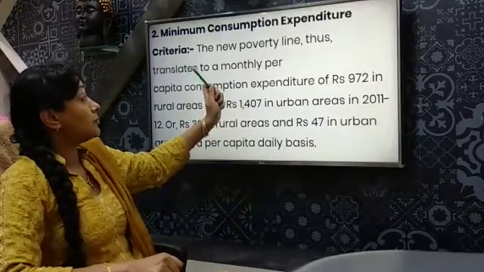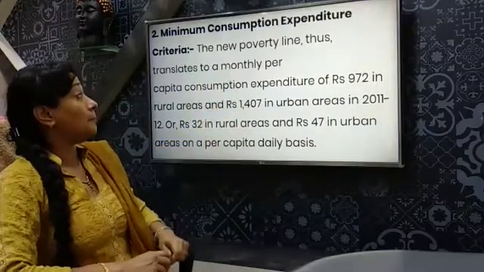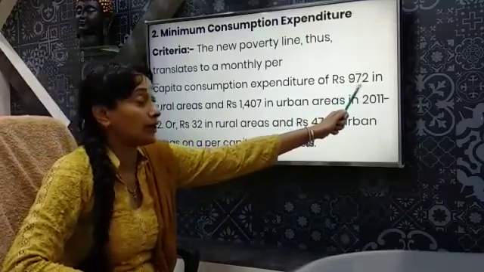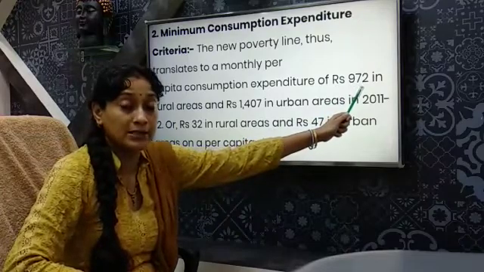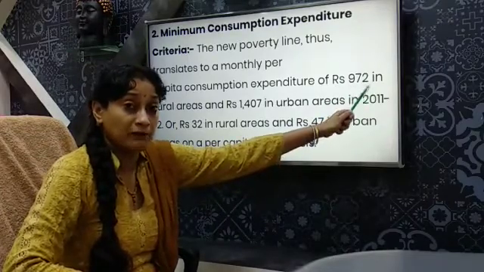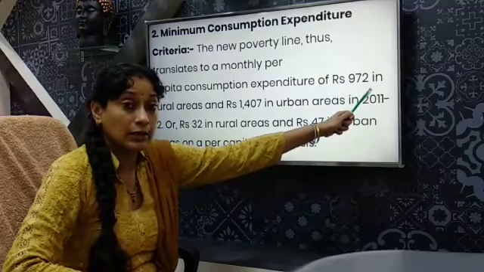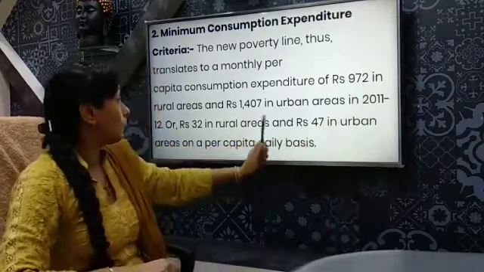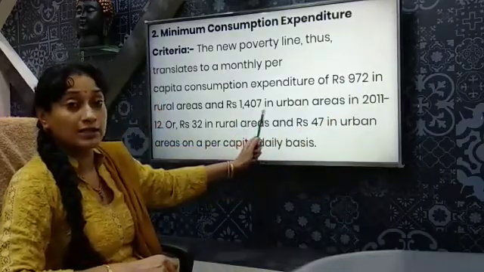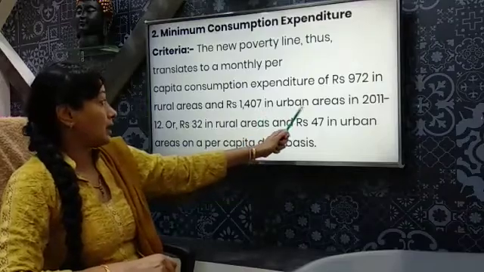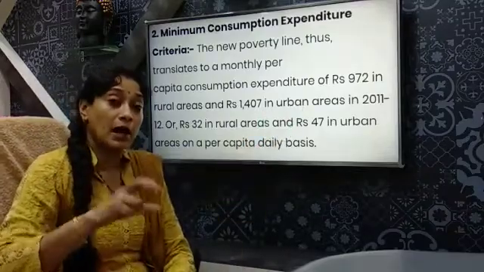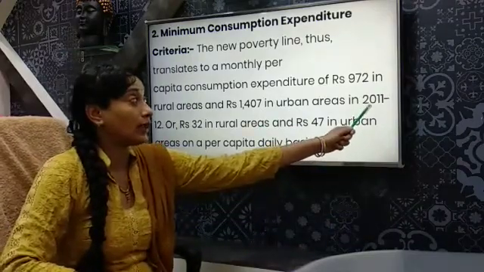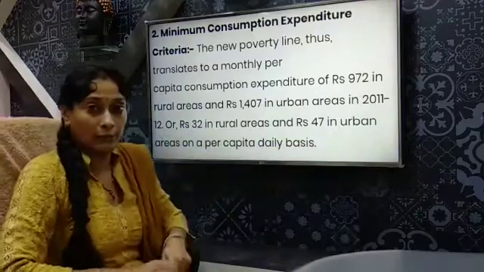In terms of minimum consumption expenditure, it has been set as 972 rupees per person, per family, per household in a month in rural areas, and 1407 rupees for per urban household, as per the census conducted in 2011 and 2012.